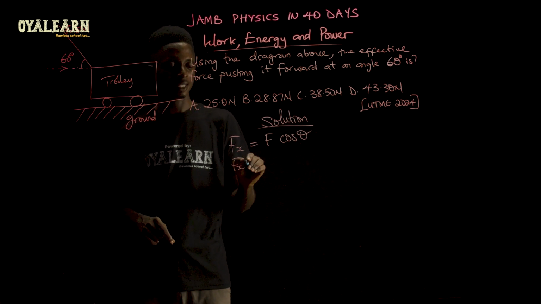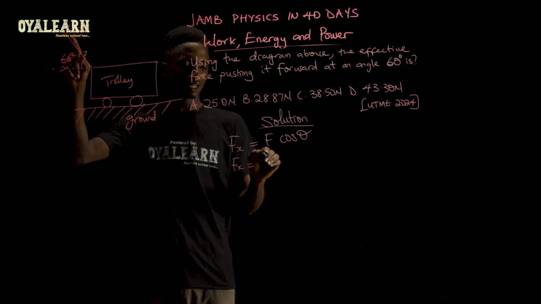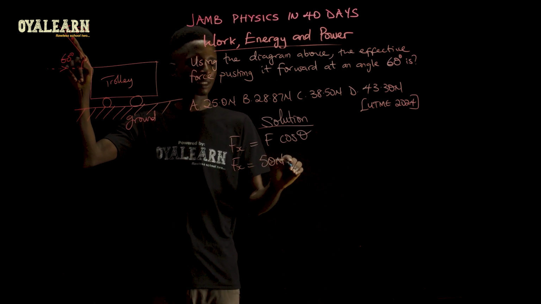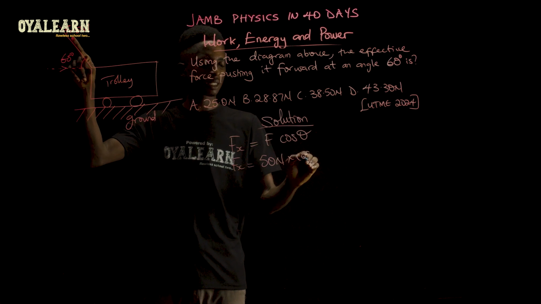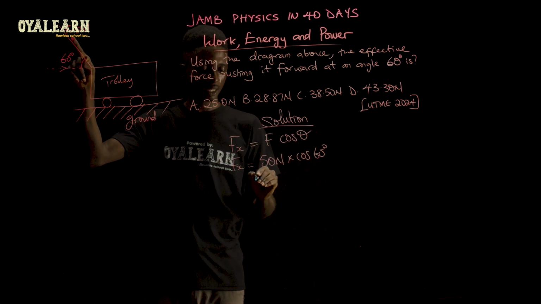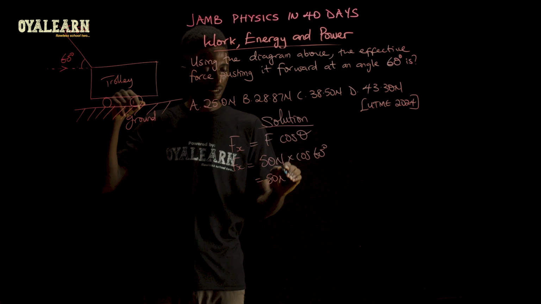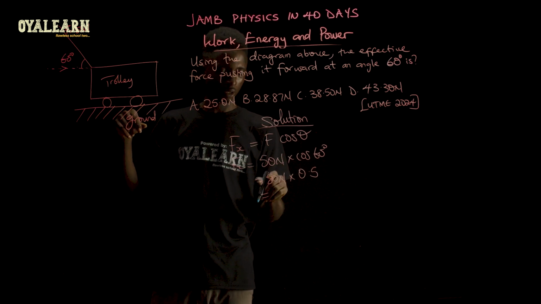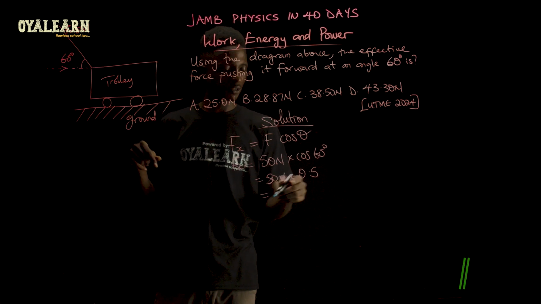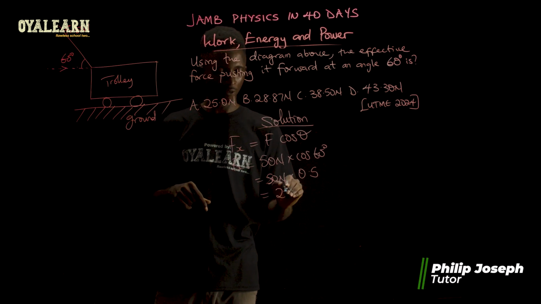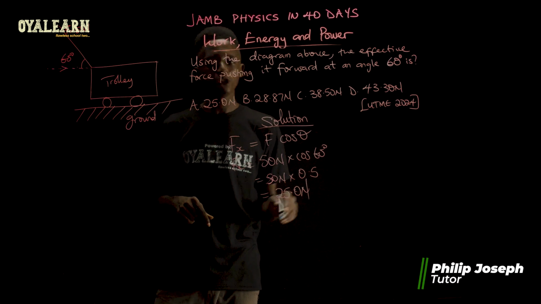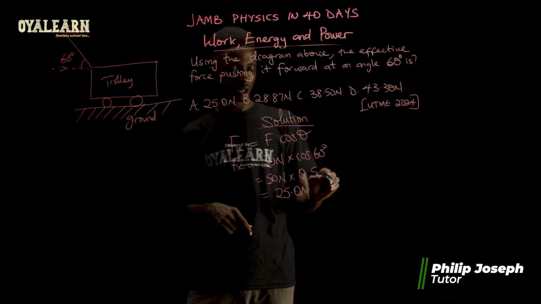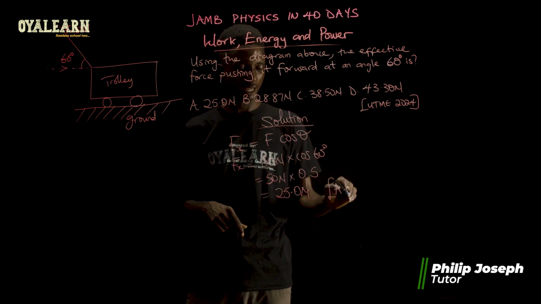So F of X is therefore, the force is given as 50 newtons multiplied by cos 60 degrees. This will give us 50 newtons multiplied by 0.5, which is 25.0 newtons. So the correct option is option A.